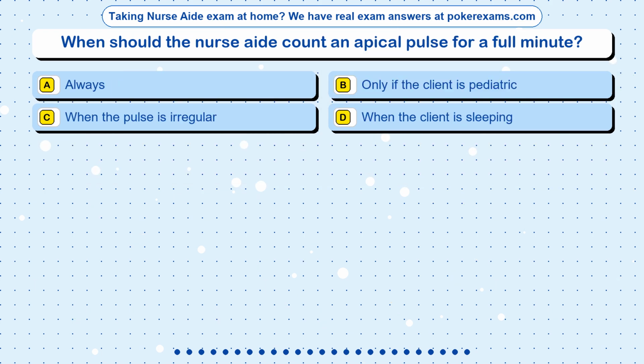Question 12. When should the nurse aide count an apical pulse for a full minute? Option A, always. Option B, only if the client is pediatric. Option C, when the pulse is irregular. Option D, when the client is sleeping.